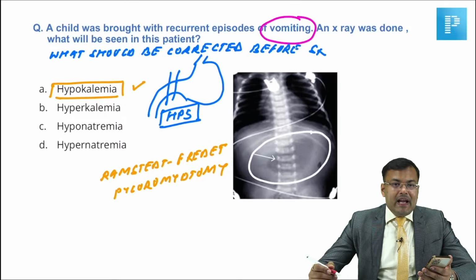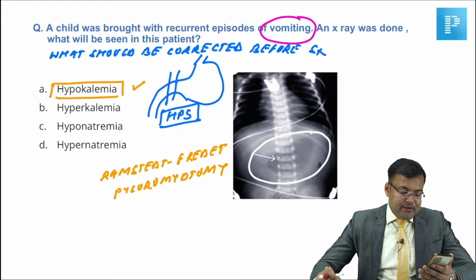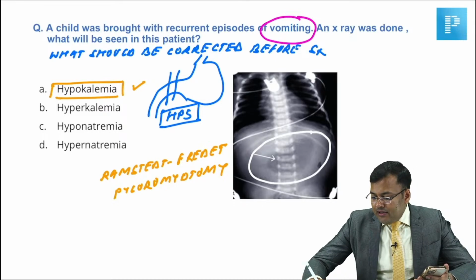So we have to correct the dyselectrolytemia first, and after that we have to proceed to the surgery. Clear? Because it's a type of medical emergency, not a surgical emergency.